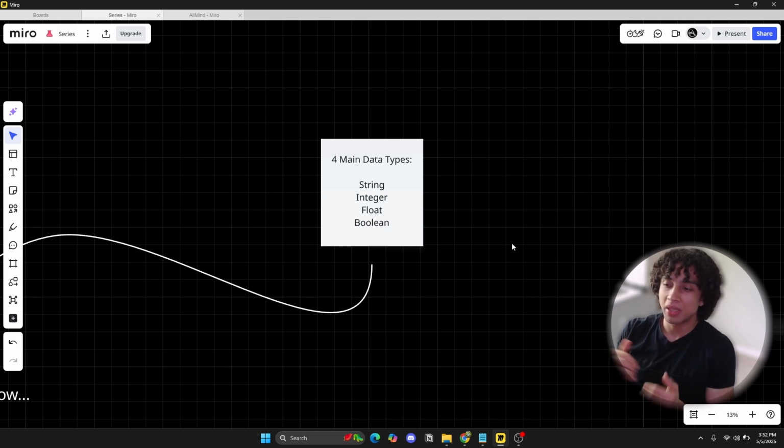Even if you're not getting into AI, even if you're just getting into data analytics, you still need to manipulate data, and Python is the instrument that allows you to do that. Python is a programming language, and a programming language allows you to communicate with your computer. Your computer doesn't understand what you're saying, unless you're talking to AI, but that's another topic. Apart from AI, it doesn't understand natural language. So we human beings invented programming languages to communicate with the computer. Python is one of those languages.